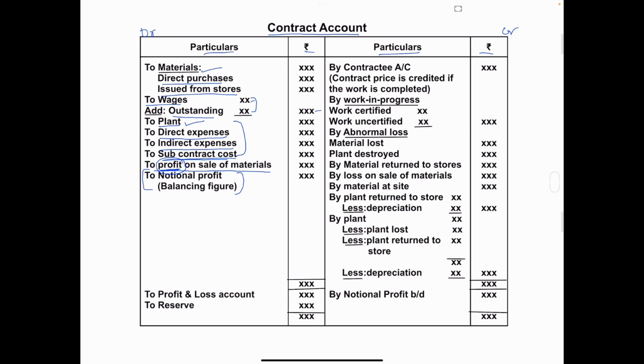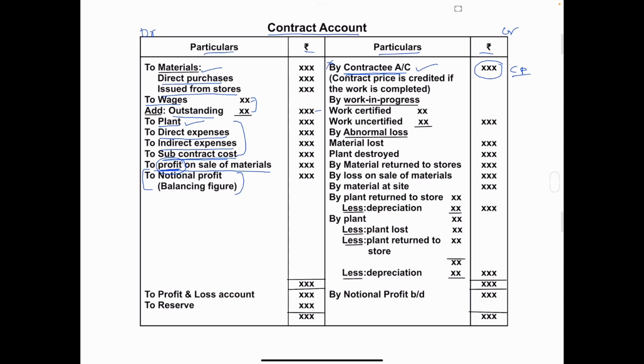So in the credit part, first you have to write contractee account. By contractee account, you have to write when the contract is completed. So when you take this item, by contractee account, the contract should be completed. If the contract is not completed, you should not take this item. Okay, clear? Contract completed means you have to write by contractee account, and in the amount column you have to write the contract price. And if the contract is not completed, then you have to leave this item.